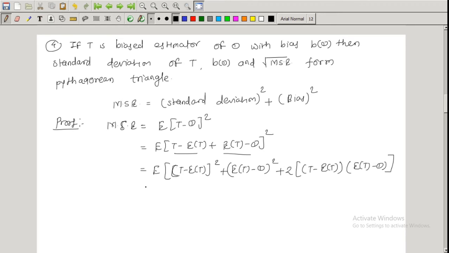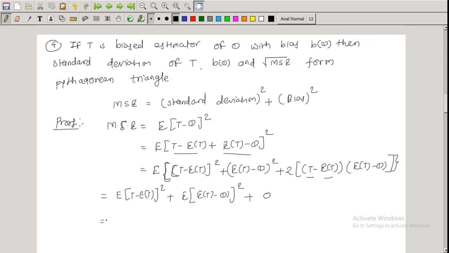So here, if we take expectation inside, first we have expectation of (T minus expectation of T) whole square, plus expectation of (T minus theta) whole square, plus, if you take expectation inside, you get expected value of T minus expected value of T, so that term is 0.